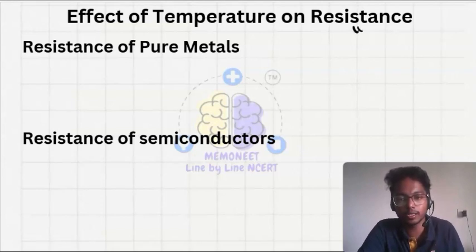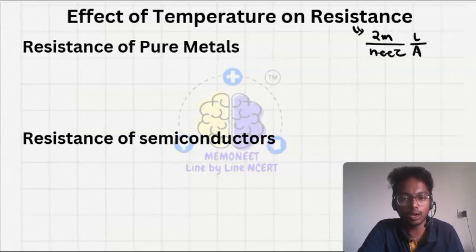We have the resistance as rho into L upon A, where rho is 2m upon ne²τ. Here tau equals lambda upon V RMS, the root mean square speed, where lambda is the mean free path.